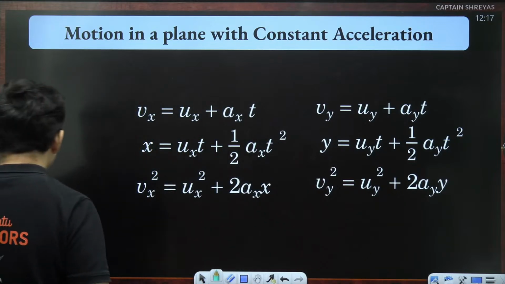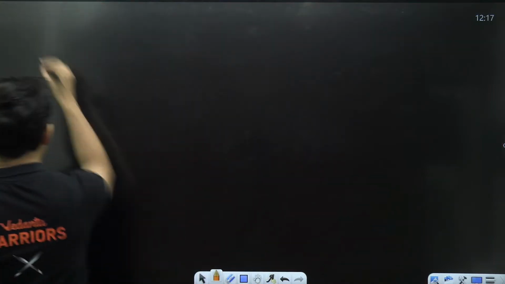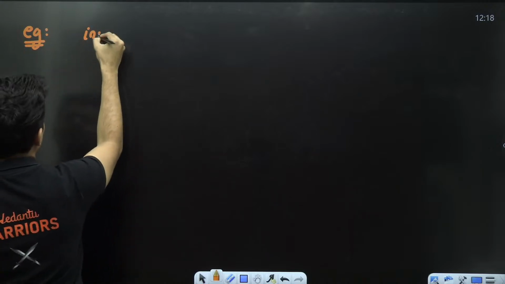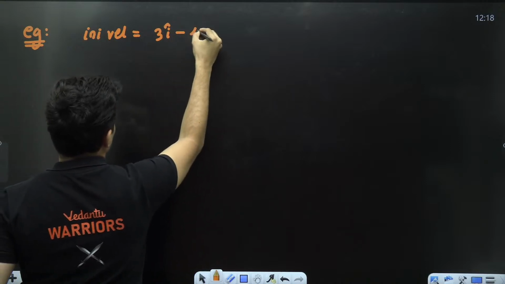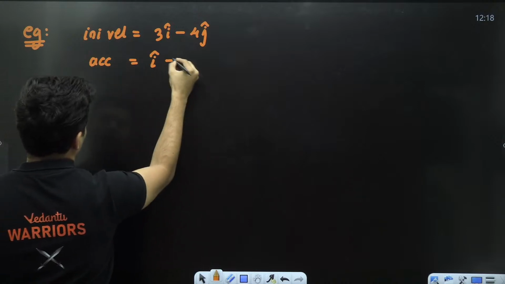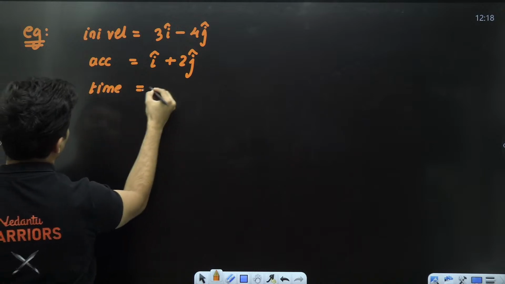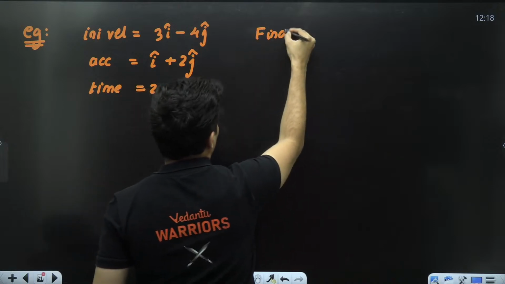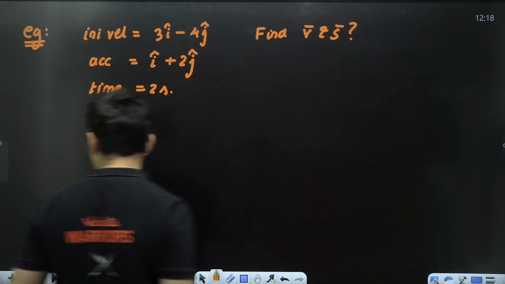Let me show you with an example so that you understand it. Imagine I tell you, listen, the initial velocity is 3 i cap minus 4 j cap. Let's say the acceleration is i cap plus 2 j cap. And let's say the time that I have given to you is 2 seconds. We have to find the final velocity and the displacement. Okay, that is the question.